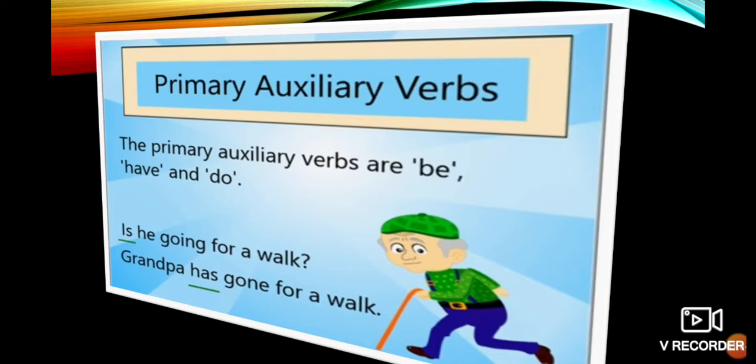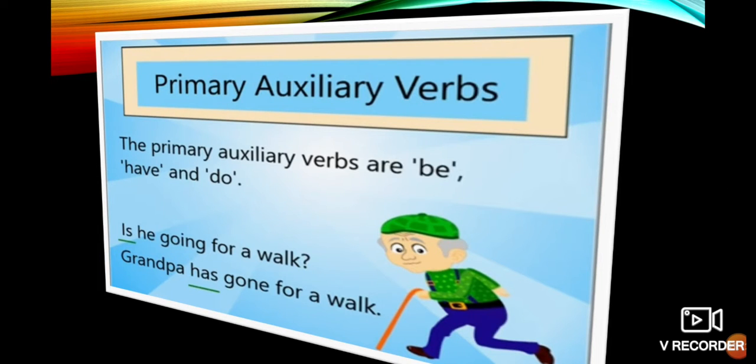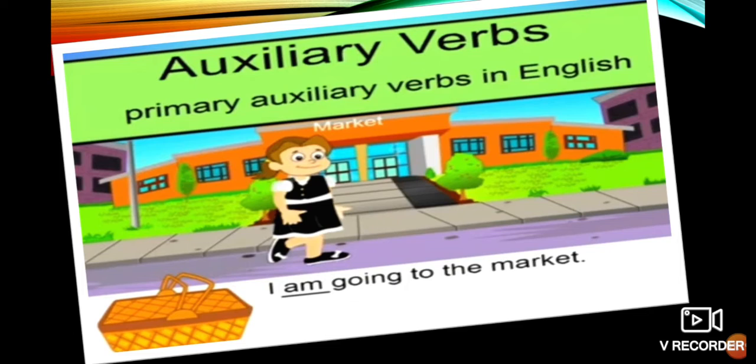Suppose, "He is going for a walk." Here is is the primary auxiliary verb. "Grandpa has gone for a walk." Here has is the primary auxiliary verb. It is from have to has. Okay, "I am going to market."